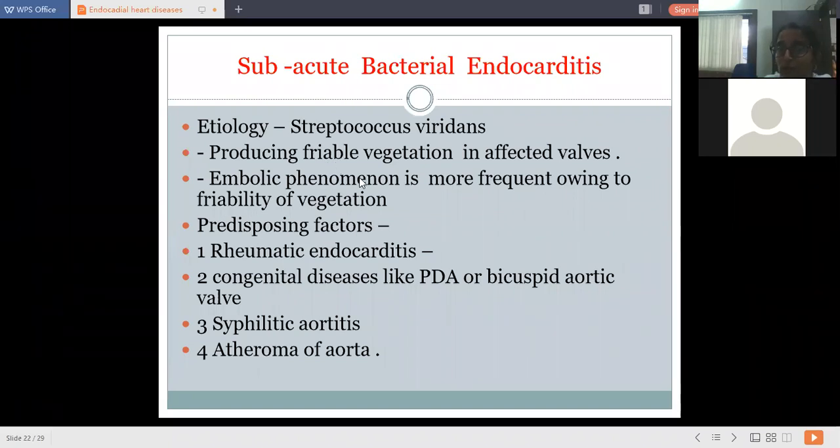The embolic phenomena is more prominent in this because of friability of the vegetation. Sorry. The predisposing factors for this subacute bacterial endocarditis are rheumatic endocarditis, then congenital disease like patent ductus arteriosus or bicuspid aortic valve, then syphilitic aortitis and atheroma of aorta. These are the predisposing factors of subacute bacterial endocarditis.